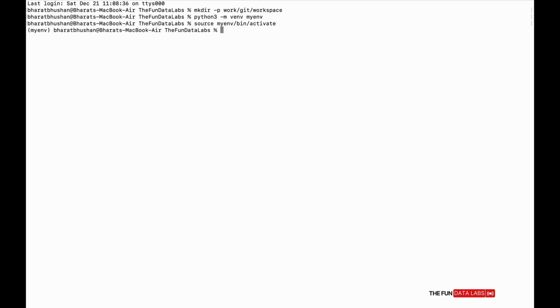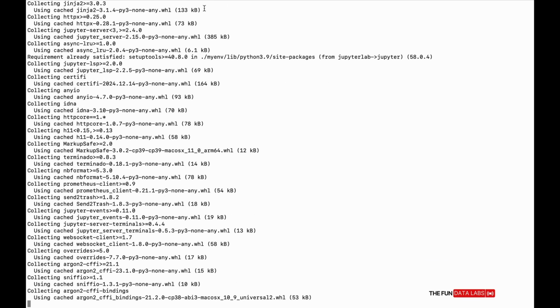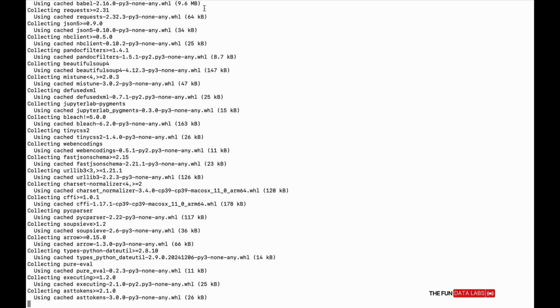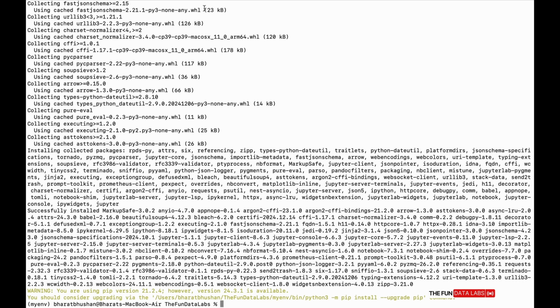Now, the virtual environment is activated and we can install Jupyter by using this command. If you want to work on Jupyter, then you can work, or if you want to use another IDE, you can also work the same on top of that. You can also use Google Colab or PyCharm or another IDE as per your choice. We are taking only Jupyter as per our choice.